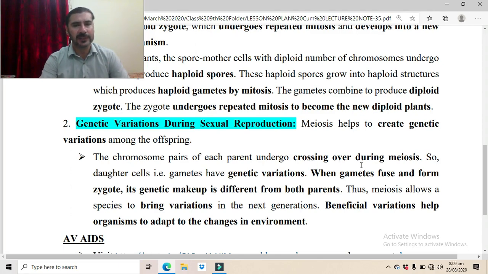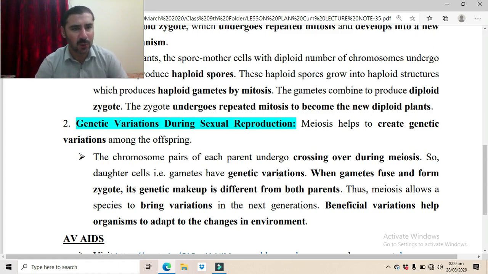Crossing over process takes place, and we have already discussed that in the previous lecture as well as in the early part of this lecture, that in crossing over, the homologous chromosomes basically exchange their parts with each other. As a result, new combinations are produced. So the daughter cells, i.e. the gametes, have genetic variations.